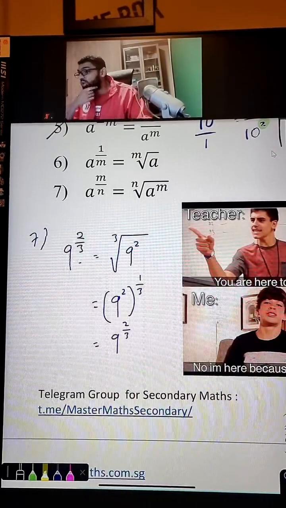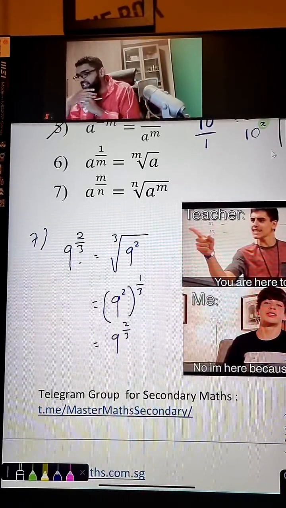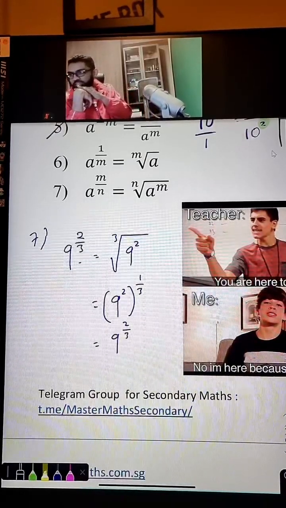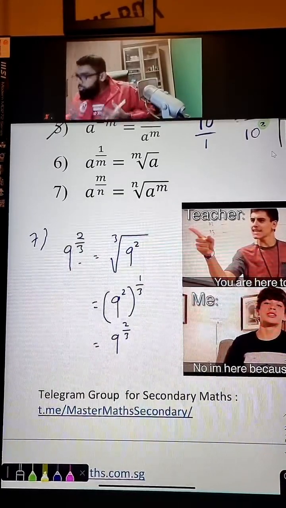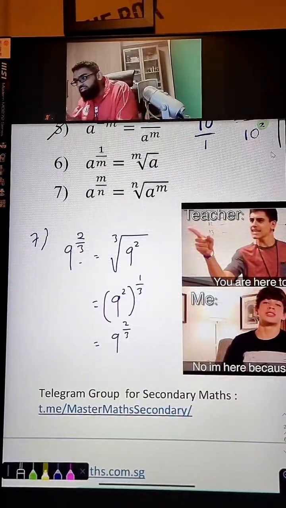Now this is the law of indices. Understand, because this is a Sec 3 topic. You are only Sec 1, but it's okay. Just listen in. Friends, I need to move on because half an hour is already gone so fast.